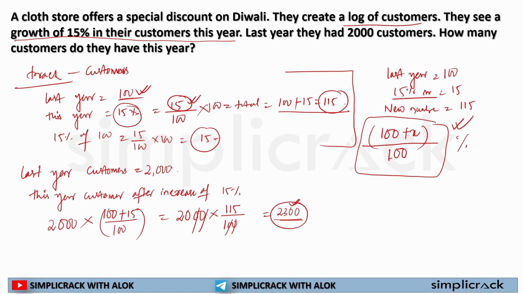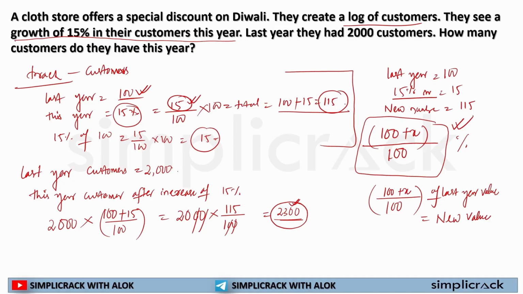I simply did 100 plus x, that is the percentage of increase, divided by 100, because I have to find out the percentage of last year's value. Of means multiplied. That gives me the new value.